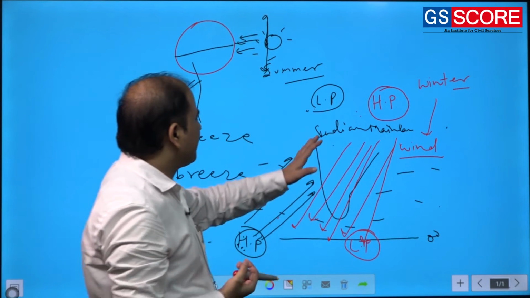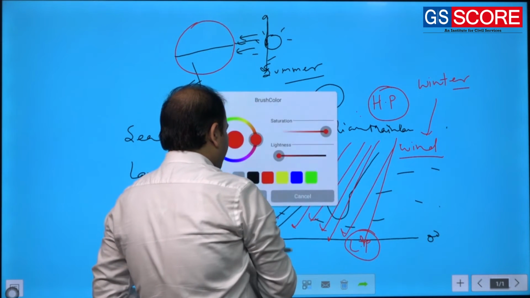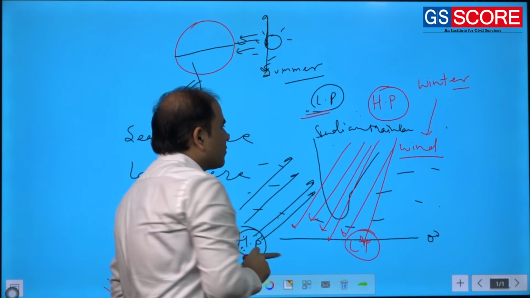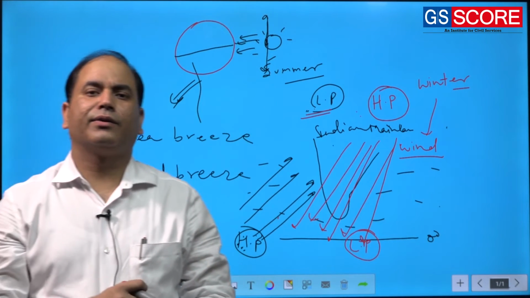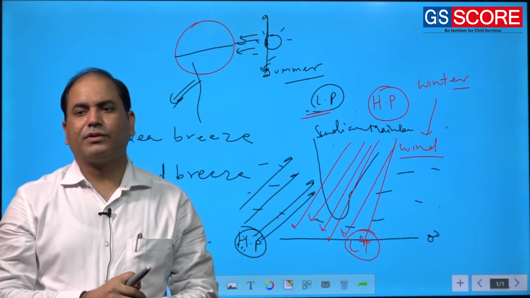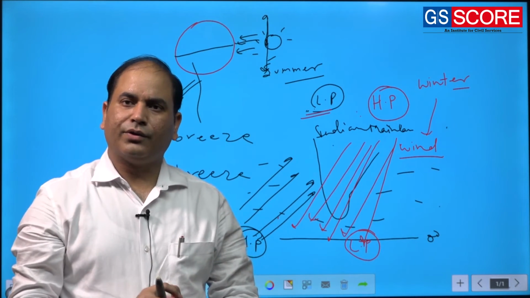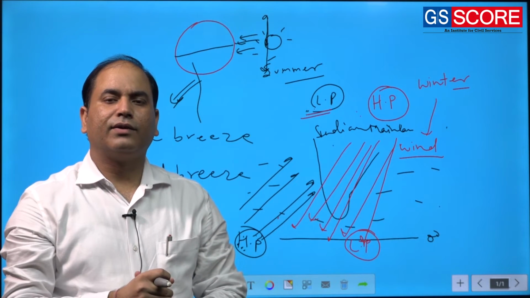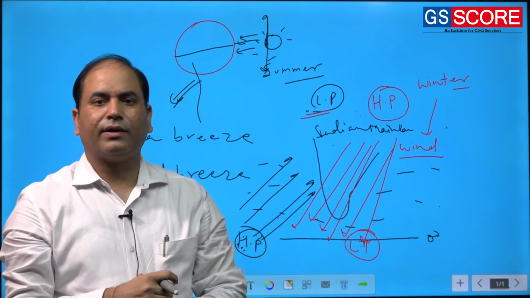So, simply the monsoon was explained by Halley as the consequence of differential heating of land and ocean. This idea of Halley was valid for more than 3 centuries. So, this idea of Halley, that the Indian monsoon is the resultant of differential heating of the Indian Ocean and the Indian mainland, was valid for 3 centuries.